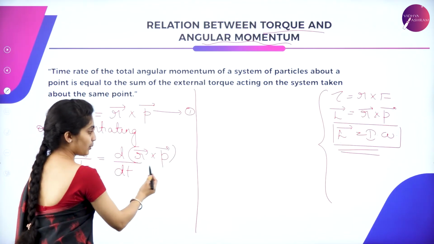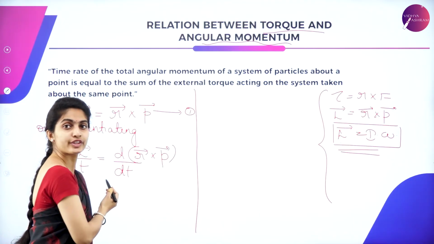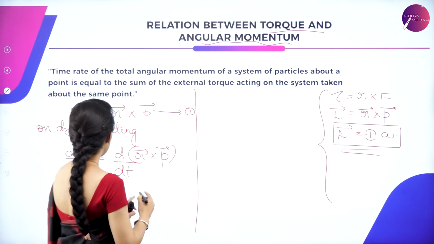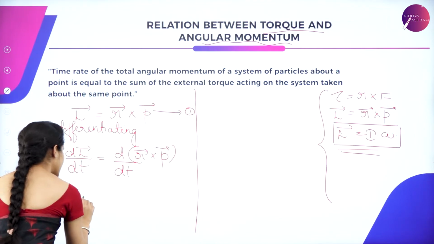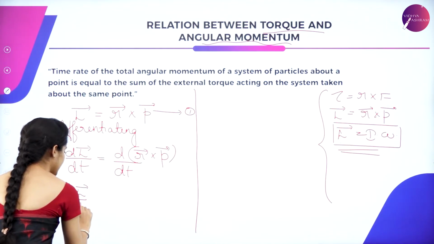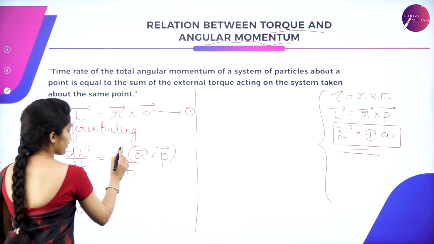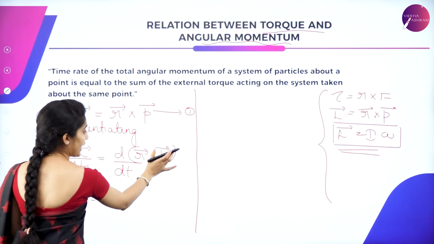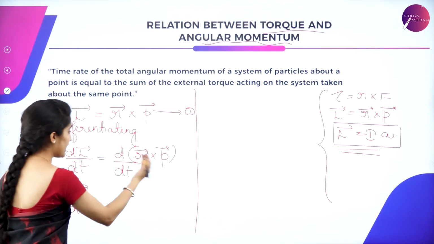Since this is in a product form, we are using the product rule of differentiation. So dL by dt is equal to, first, dr by dt and leave p outside as it is.